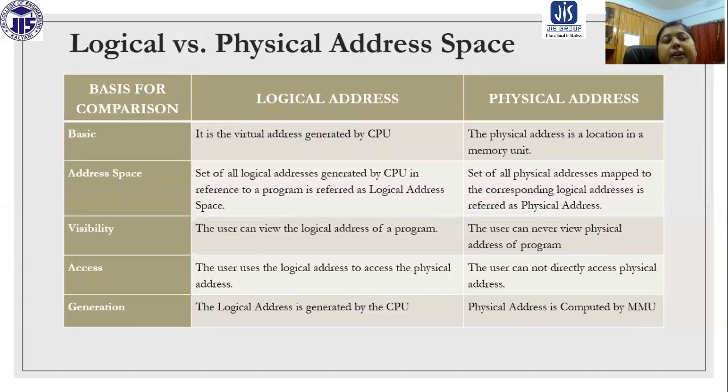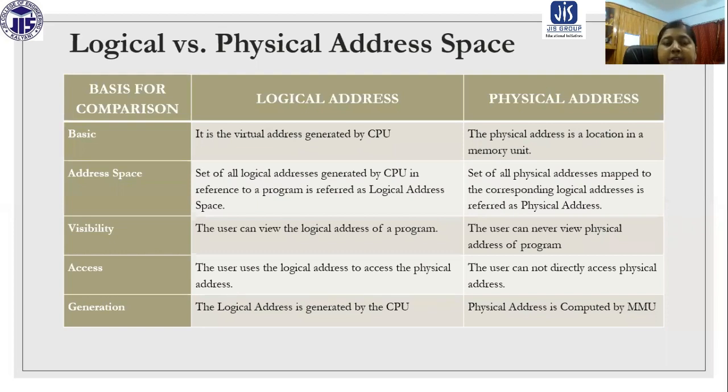Now, in respect of address space, the set of all logical addresses generated by the CPU in reference to a program is referred to as the logical address space. In this case, it's referred to as the physical address space. Now, about visibility, the user can view the logical address of a program, but the user can never view the physical address of a program.